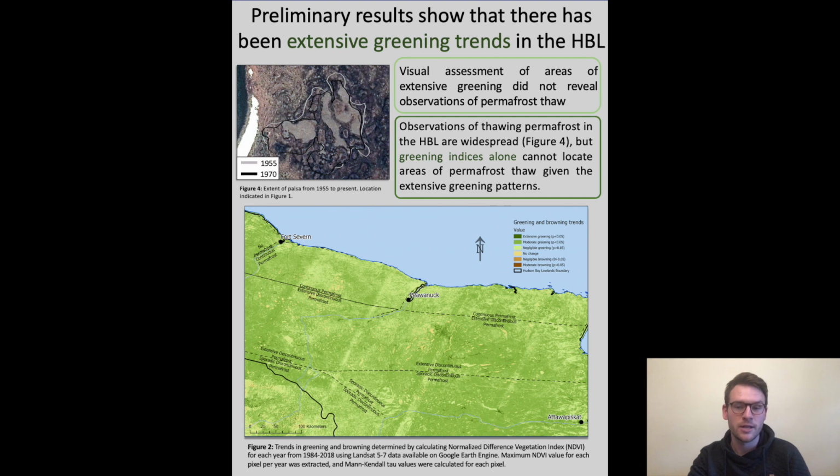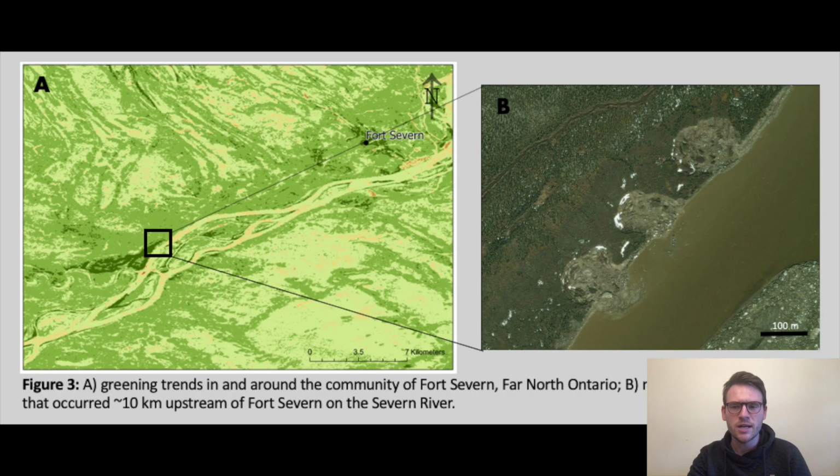My results are only preliminary, but we see that there's extensive greening trends across the Hudson Bay lowlands, and this is consistent with the rest of the Arctic. But unfortunately, just these greening trends alone could not be used to identify areas where permafrost thaw was abundant. But if we look at these figures, we can see that there's extensive greening near the community of Fort Severn, with moderate to extensive patches of greening.